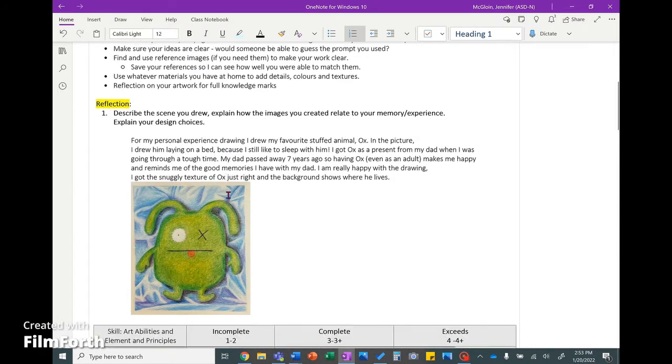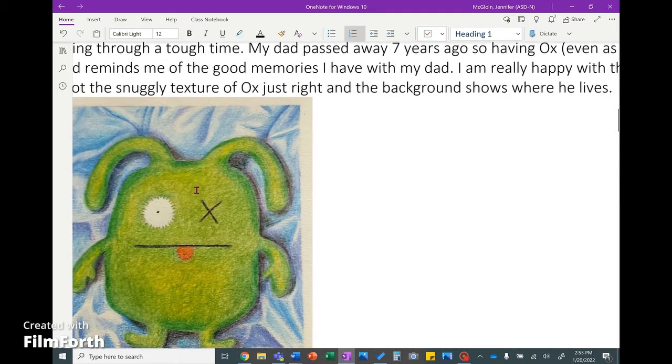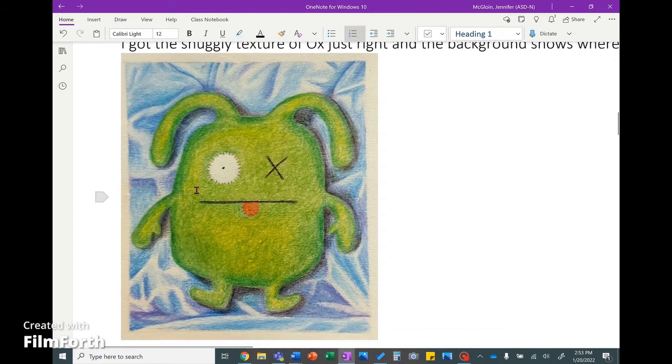Alright, so let's take a look at mine. Here's my childhood friend Ox. I'm really happy with the drawing. It took me a couple hours today to finish it up. Can you tell where Ox is? He's on a bed. So I made sure my background looked like sheets.